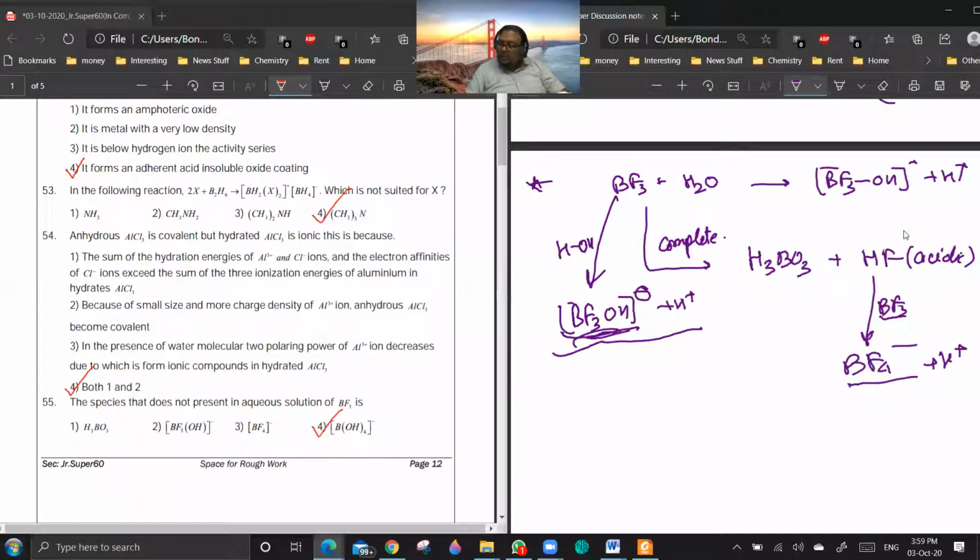So this species is there, this is there, and this is there. You will never get B(OH)4 minus because the medium is acidic. So the dissociation of H3BO3 would not be taking place. Any doubts?